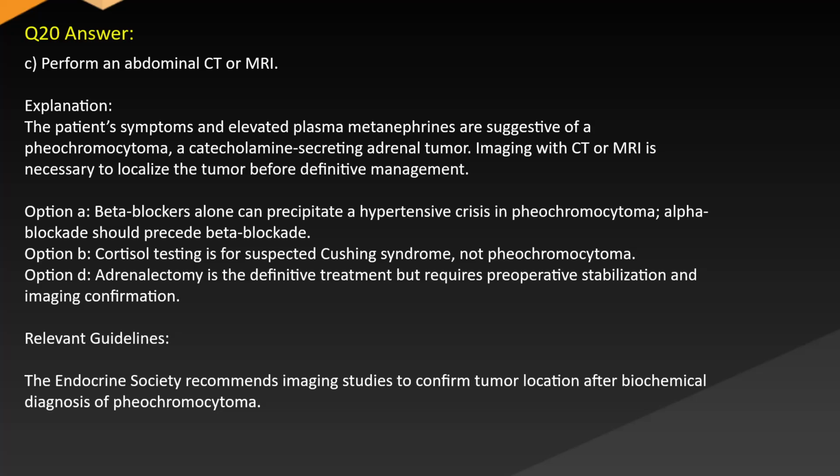Explanation: the patient's symptoms and elevated plasma metanephrines are suggestive of pheochromocytoma, a catecholamine-secreting adrenal tumor. Imaging with CT or MRI is necessary to localize the tumor before definitive management. Option A. Beta blockers alone can precipitate hypertensive crisis in pheochromocytoma. Alpha blockade should precede beta blockade. Option B. Cortisol testing is for suspected Cushing's syndrome, not pheochromocytoma. Option D. Adrenalectomy is the definitive treatment but requires preoperative stabilization and imaging confirmation. Relevant guidelines. The Endocrine Society recommends imaging studies to confirm tumor location after biochemical diagnosis of pheochromocytoma.